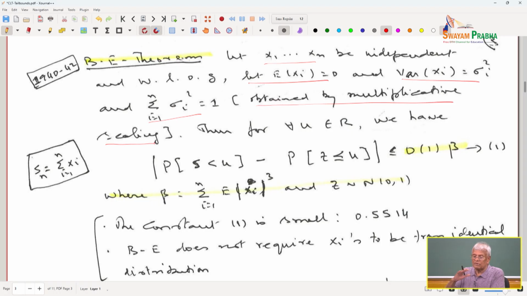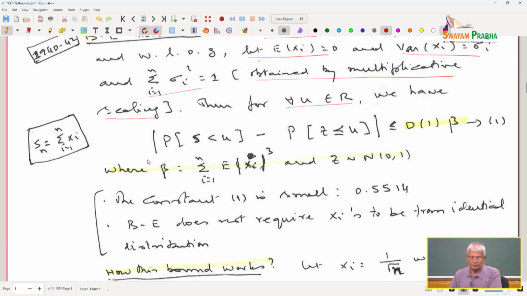So, let us assume I have a bunch of scaled independent random variables. I did not specify the distribution, I only specify the first moment. The first moment is 0, the second central moment depends on i. I am assuming for the chosen n, the sum of the variances is equal to 1 because of scaling. Then for all u belonging to R, that means for every real number,